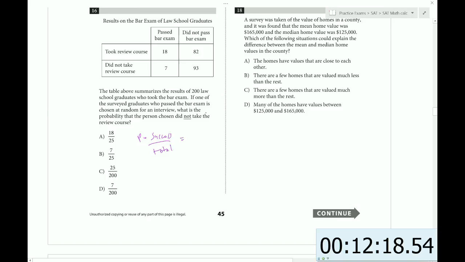And so if one of the surveyed graduates who passed the bar exam, so that's going to be our total, it is going to be out of 25. Because of those who passed, what's the chance that they did not take the review course? That would be 7 out of 25. So it's a conditional probability. The bottom number is not the grand total necessarily. It's the total of the category that we're concerned with.